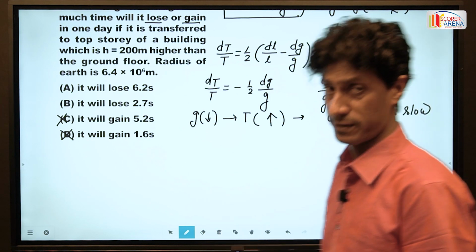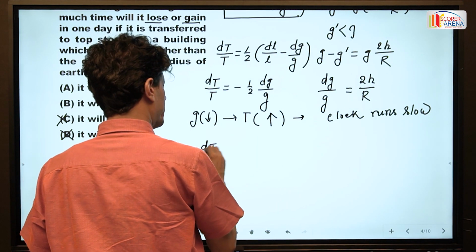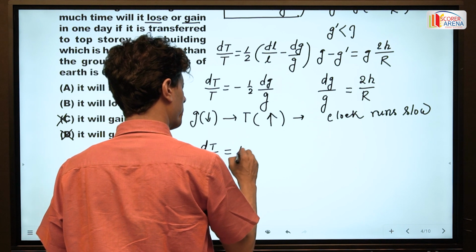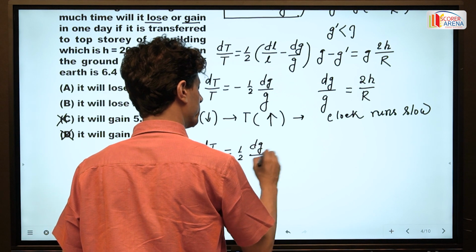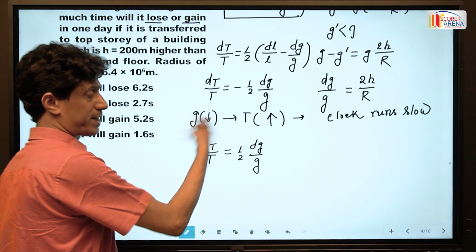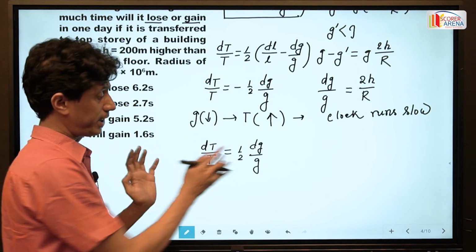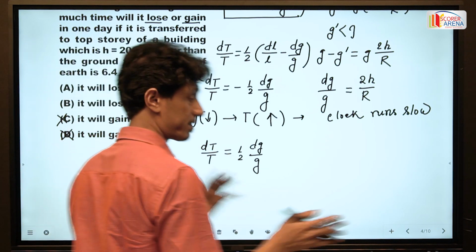But before marking this, dT by T is half dg by g. Don't put minus, because the significance of minus is already discussed, so don't take the minus here unnecessarily.